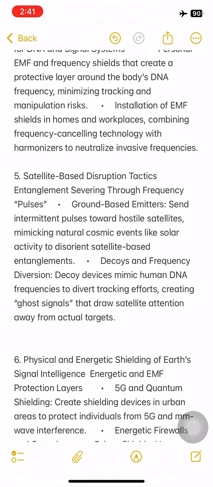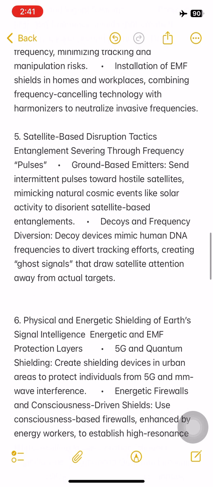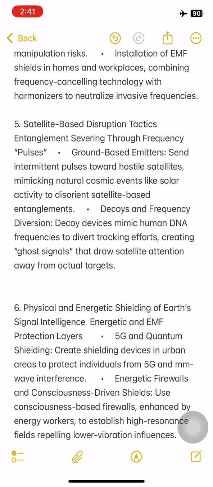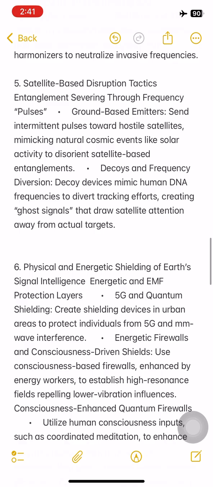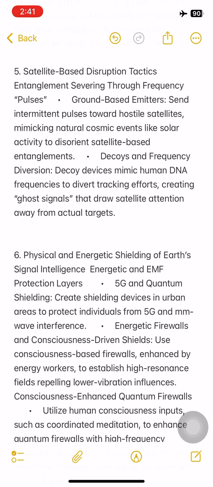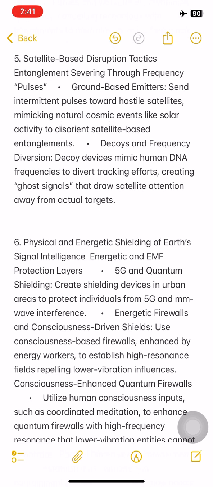5. Satellite-based disruption tactics. Entanglement severing through frequency pulses. Ground-based emitters send intermittent pulses toward hostile satellites, mimicking natural cosmic events like solar activity to disorient satellite-based entanglements. Decoys and frequency diversion. Decoy devices mimic human DNA frequencies to divert tracking efforts, creating ghost signals that draw satellite attention away from actual targets.